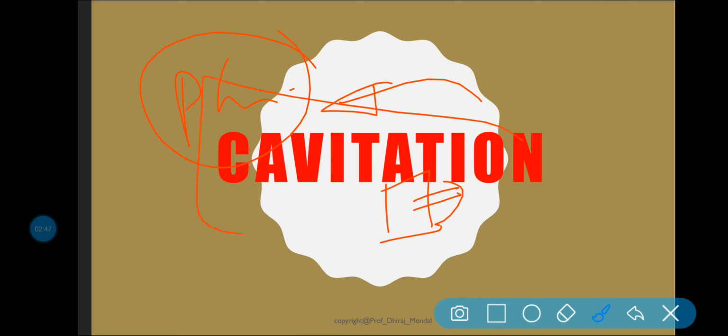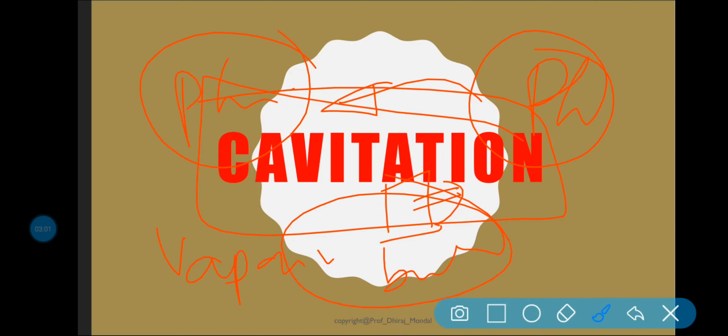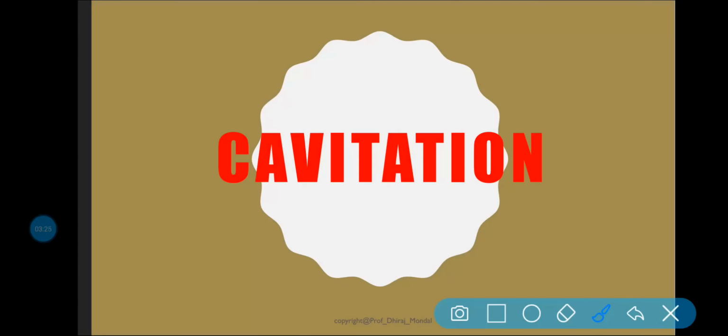Again I am telling you, cavitation is defined as a particular phenomenon of formation of vapor bubbles in a flowing liquid. Whatever the liquid that is flowing, in that flowing liquid the vapor bubble is formed, in a region where the pressure of the liquid falls below its vapor pressure, and the sudden collapsing of these vapor bubbles in a region of higher pressure.